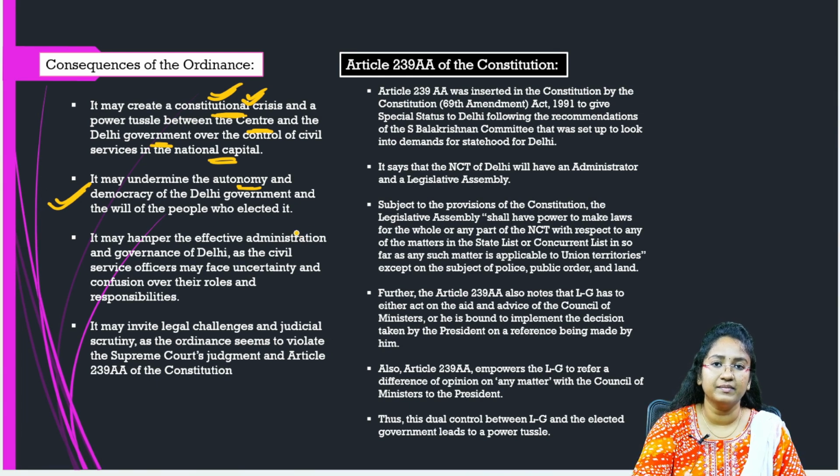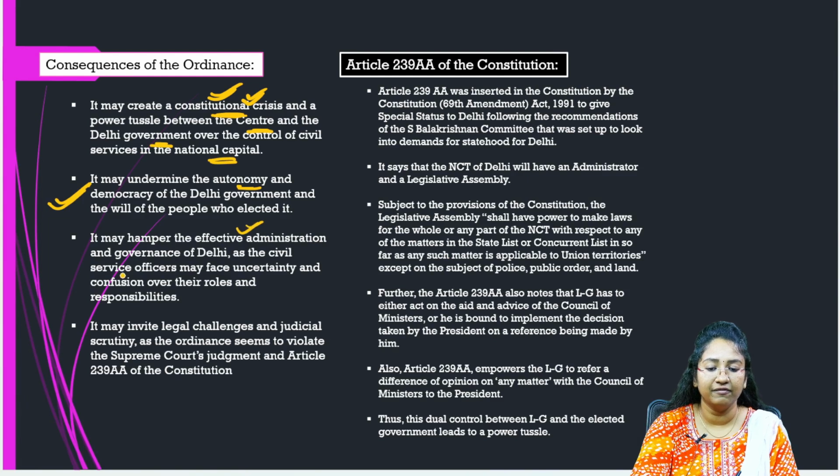Right. So the Delhi government is basically an elected government. People have elected that particular government, according to the will of the people. But what is happening after this ordinance? It is undermining the autonomy that is present. Whatever democracy and autonomy is present with the Delhi government, which is elected by the people, would be undermined. This is one more consequence, and it may hamper effective administration and governance of Delhi. Whatever administration is there in Delhi would be hampered with such an ordinance.